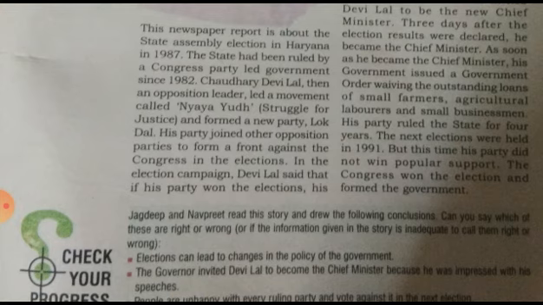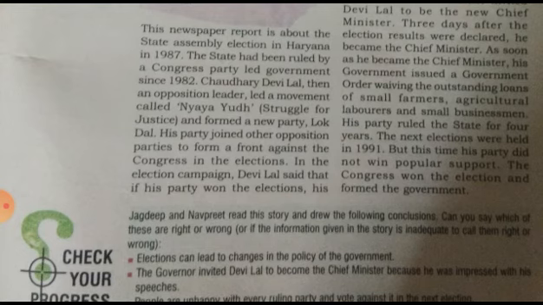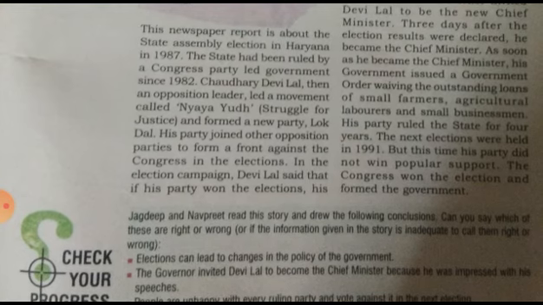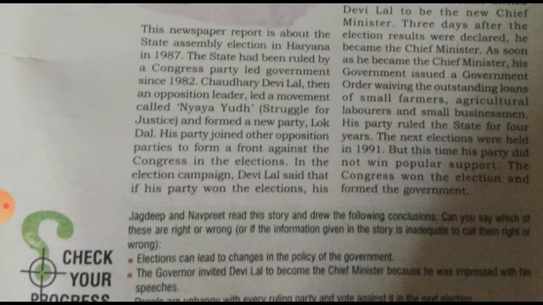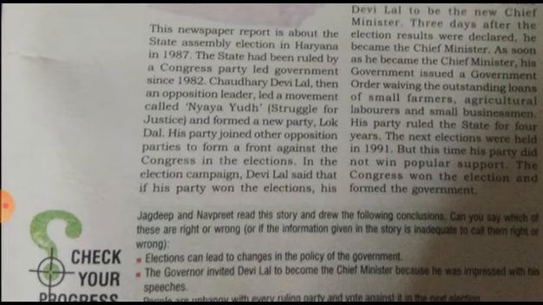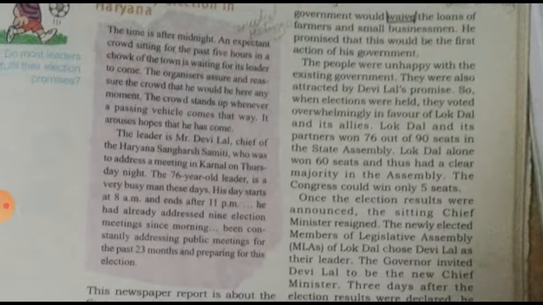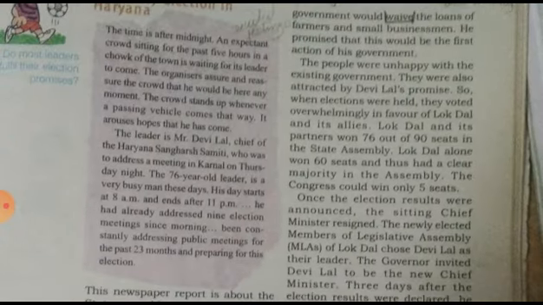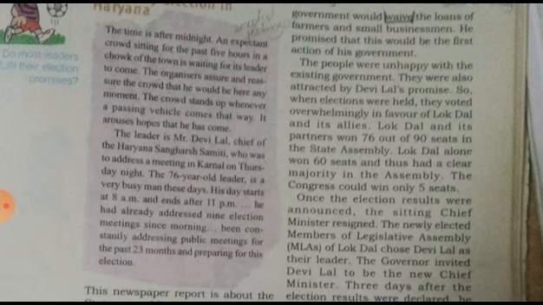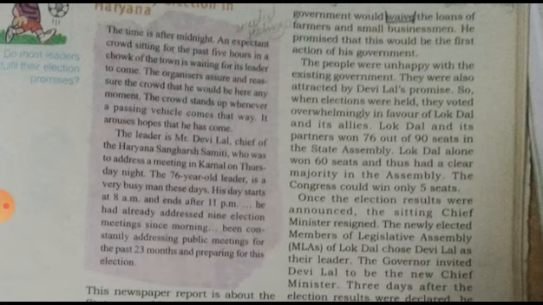In the election campaign, Devilal gave the promise that if his party won the election, his government would waive the loans of farmers and small businessmen.